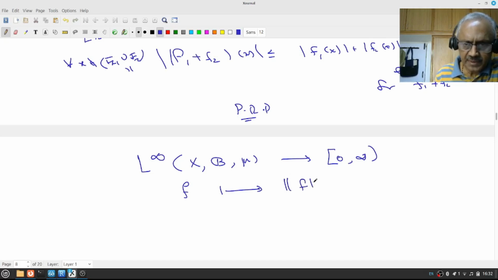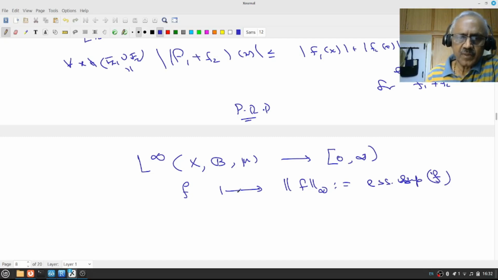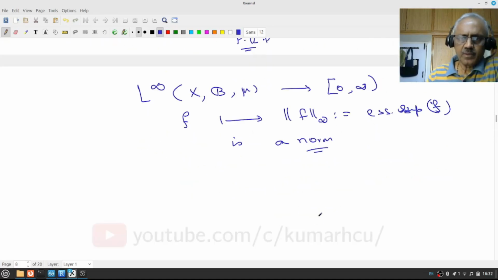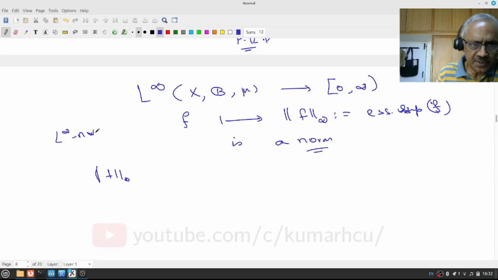I define the norm of f to be the essential supremum of f. We claim this is a norm. Almost all of it is easy. This is called the L infinity norm, after I prove it is a norm.